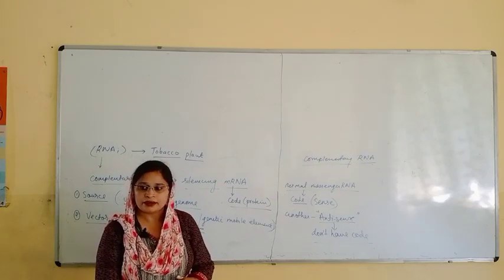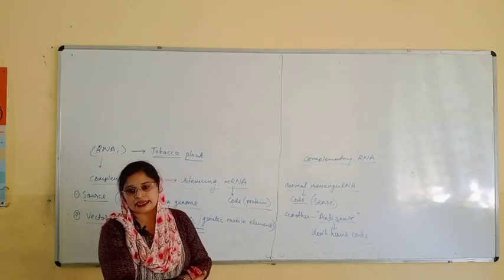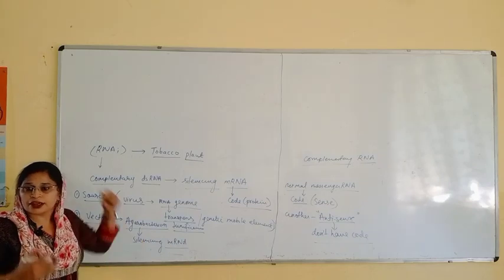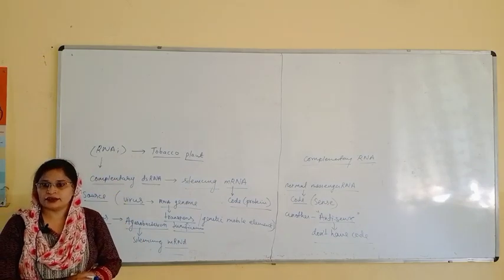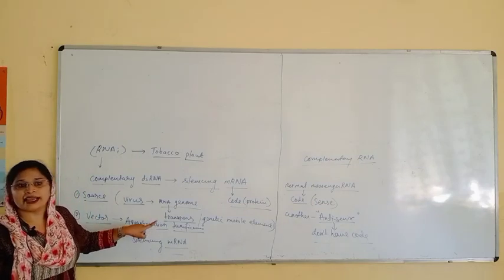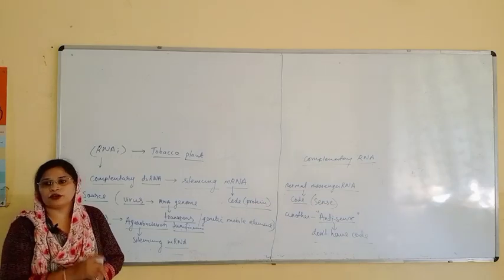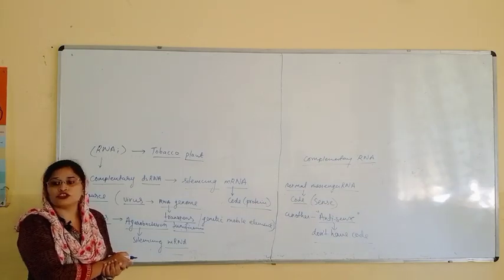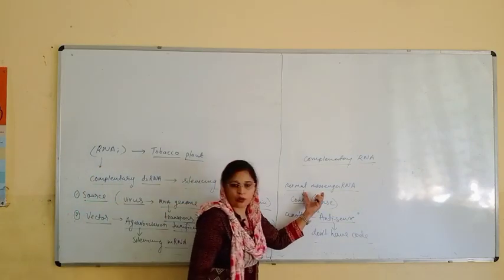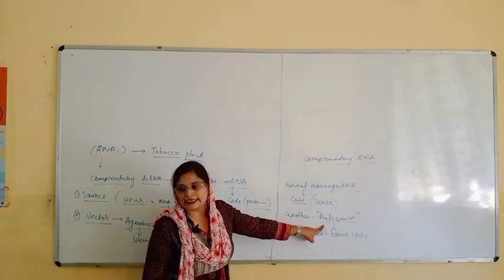So here what is happening? That simple mRNA and another RNA which we are putting inside with the help of the vector. As we know, Agrobacterium tumefaciens works for dicot plants. Just remember, it doesn't work for monocot plants. Agrobacterium tumefaciens will create a Ti plasmid in the dicot plants. So our plant, the tobacco plant, is a dicot plant. Here we are using a vector to put in a strand of RNA, but that is an antisense.